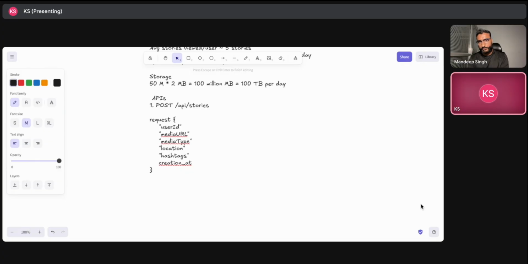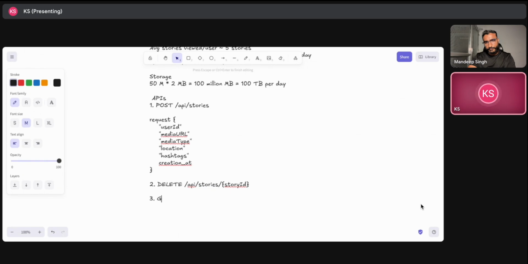Another thing I feel is, should we be able to modify the stories as well? I don't think we can modify the stories, right? We can skip that requirement, since it's not supported on these platforms. We can have a delete API. The delete API will be very simple: we will have a story ID which we actually want to delete. So that will be the simple endpoint we will have.